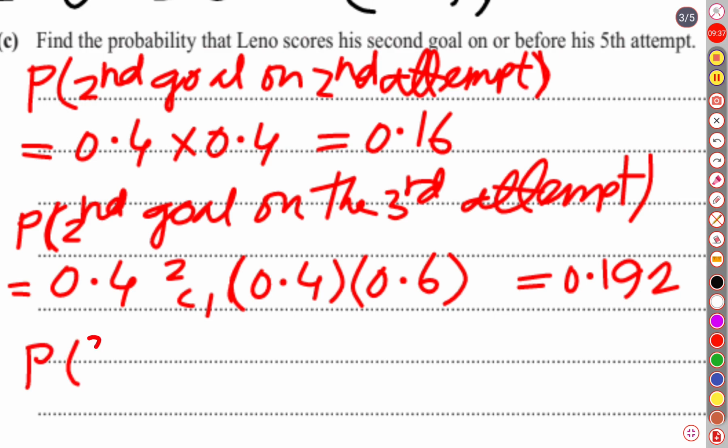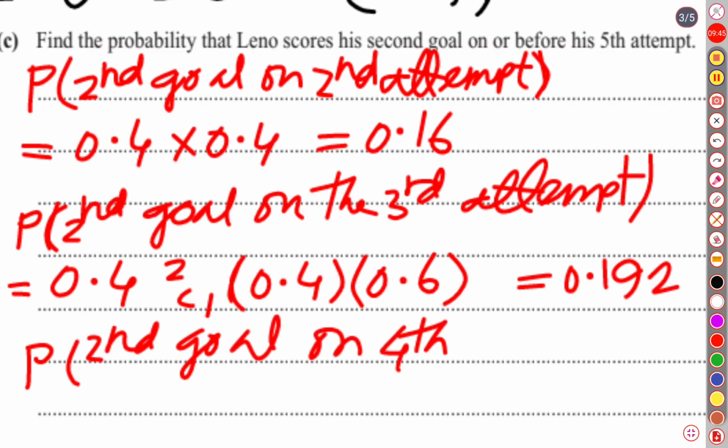Third case, probability of second goal on the fourth attempt. So on the fourth attempt it was the second goal. So definitely on the fourth attempt there was success.